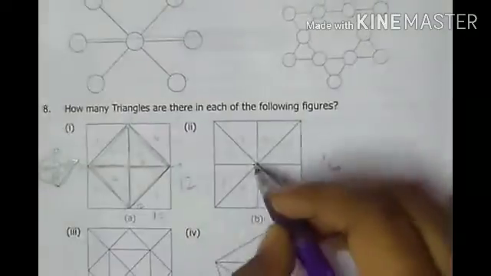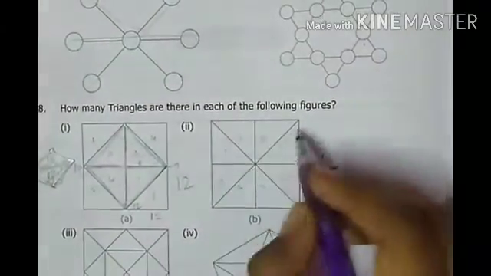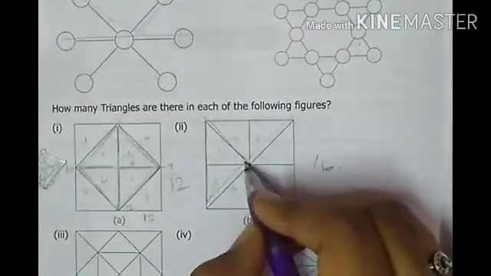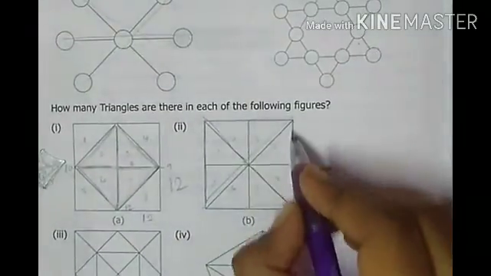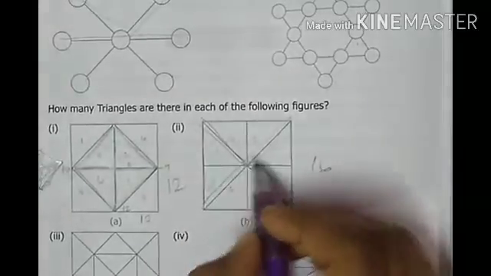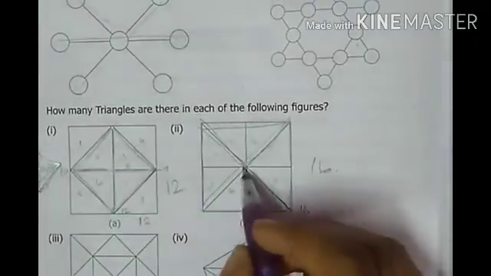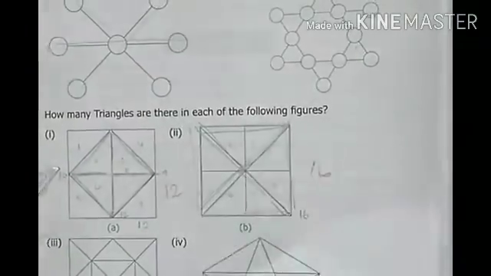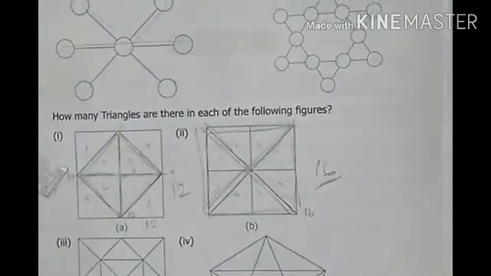The same method whatever we have used here, like that only you have to use. So this is one part, the 1 2, and that is 9. This is 9, this is 10, this is 11, this is 12. And again this is 13, this is 14, this is 15, and this side is 16. Do you understand? Like this only we got 16 triangles.